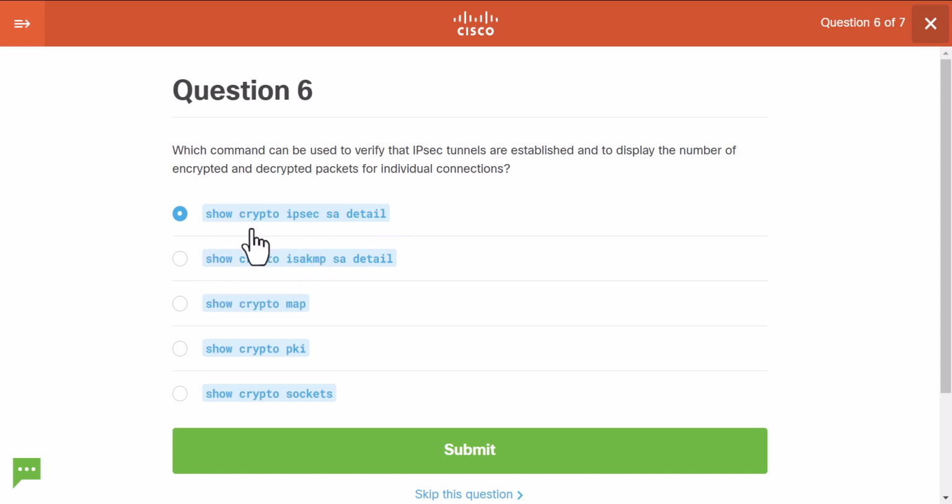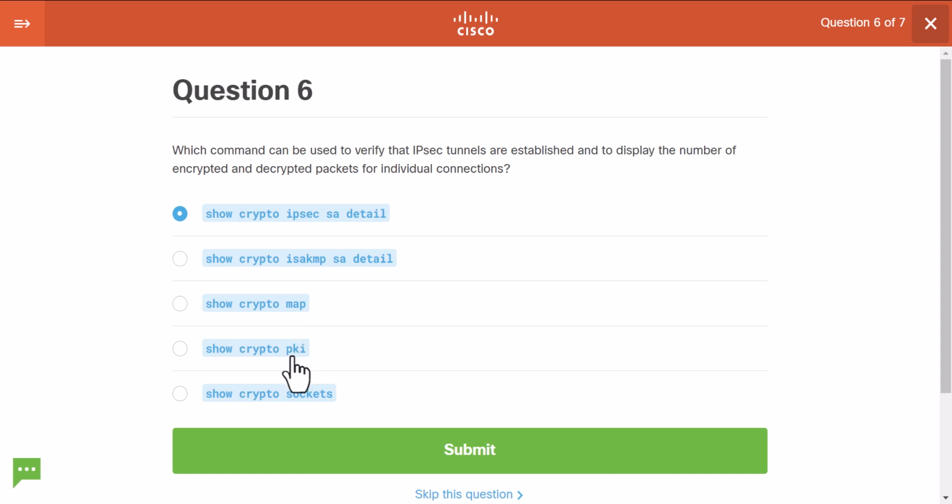It shows the IPsec security association, and I guess there is a detail keyword. The other one would show the ISAKMP security association, which is the first stage in establishing the secure communication. Show crypto map wasn't really covered in this course, and I understand that this is a legacy way of configuring VPNs.